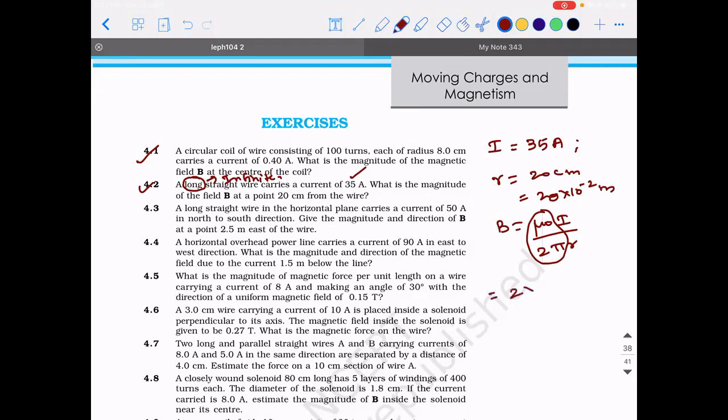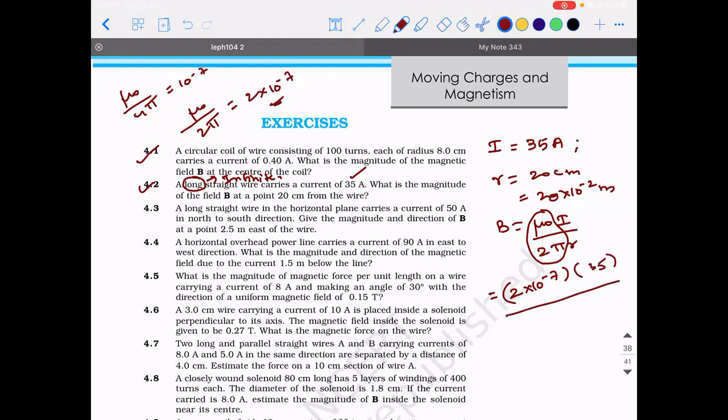2 into 10 power minus 7. See, mu naught by 4 pi is 10 power minus 7. So if I multiply with 2 on both the sides, then I'll get mu naught by 2 pi is equal to 2 into 10 power minus 7, into I is 35, divided by R, which is 20 into 10 power minus 2. So this is the value of B.